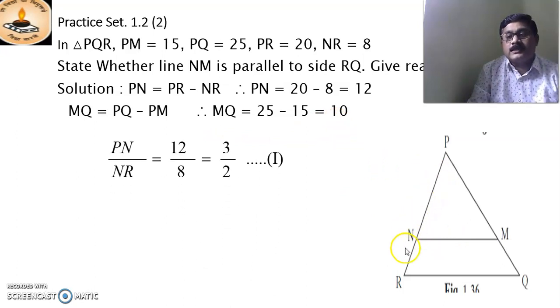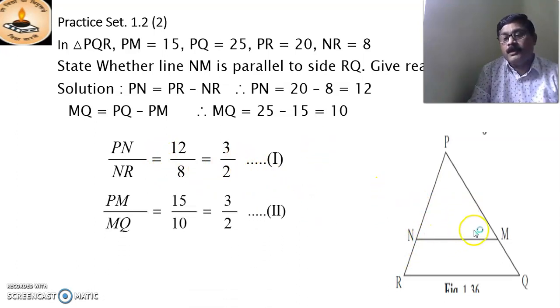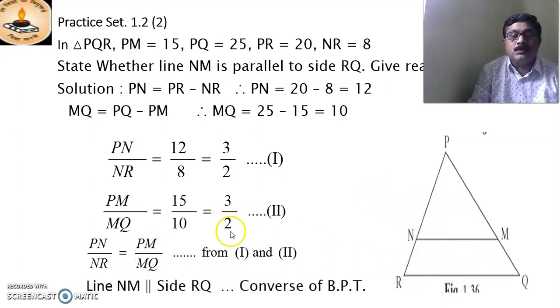For the first ratio, we take PN by NR, which is 12 by 8, that is 3 by 2. For the second ratio, we take PM by MQ, that is 15 by 10, again 3 by 2. From 1 and 2, these ratios are equal. Therefore, PN by NR is equal to PM by MQ. It means the segments are in proportion. Therefore, line NM is parallel to line RQ, by the converse of the basic proportionality theorem.